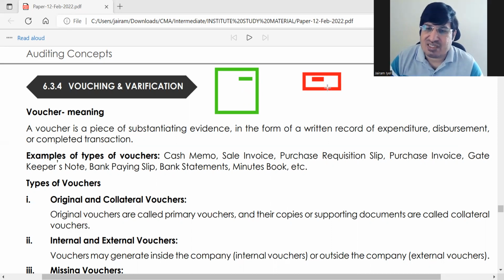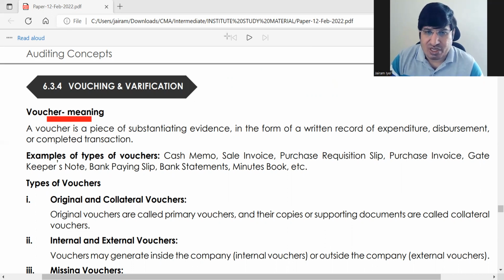So what is a voucher? It is a documentary evidence using which you enter it. Otherwise, when you enter amounts in the books of original entry, that is the journal, you can enter any amount. So each amount will have some receipt called a voucher, based on which you have entered that amount. So what is the meaning of voucher?